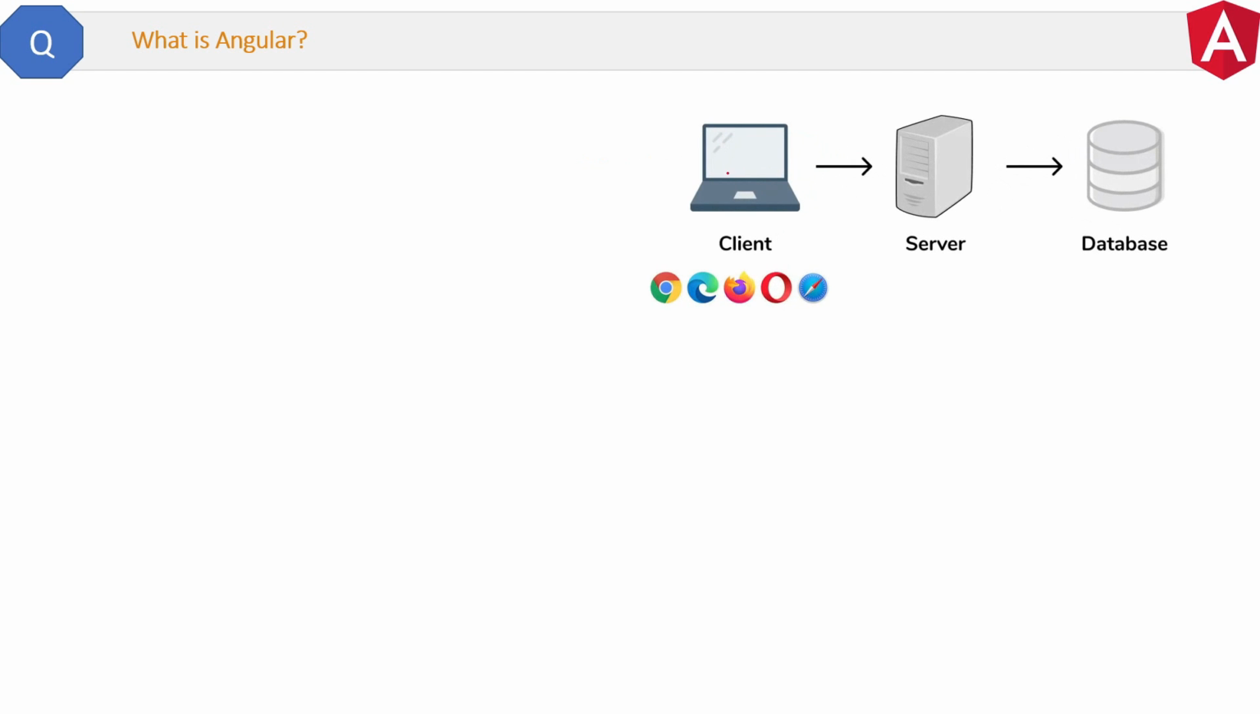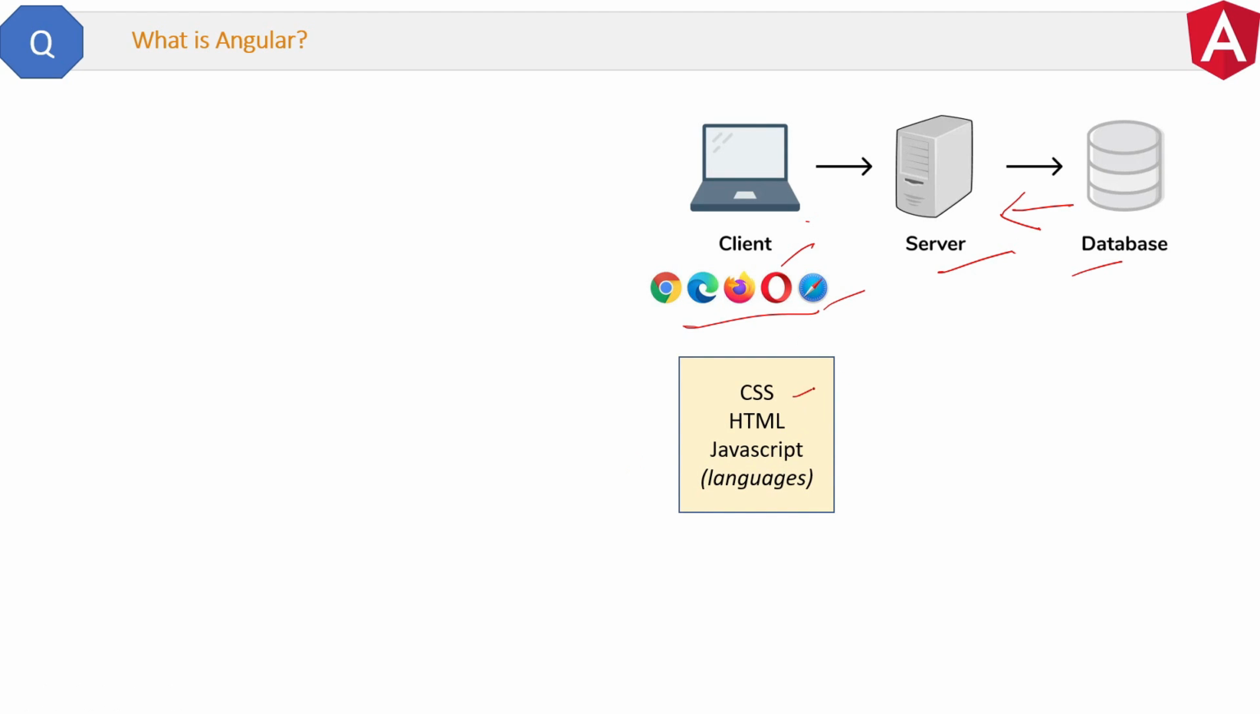See, this is the way a web application works. The client, with the help of a browser, will send the request to the server, and then the server will get the data from the database and respond back. Now your browser understands 3 languages: CSS, HTML and JavaScript. Server languages are C#, Java, PHP and many more.